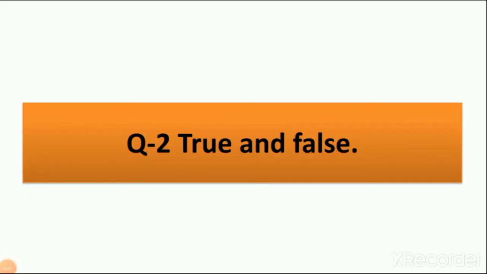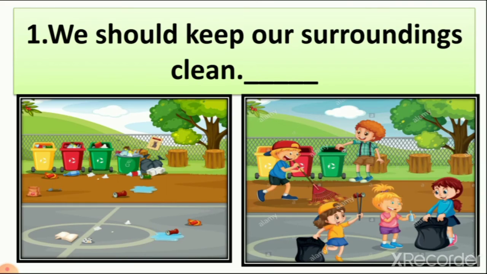Question number 2, true or false. So what we are doing here, we write true for a right sentence and false for a wrong sentence, right? So let's start. Number 1, we should keep our surroundings clean.